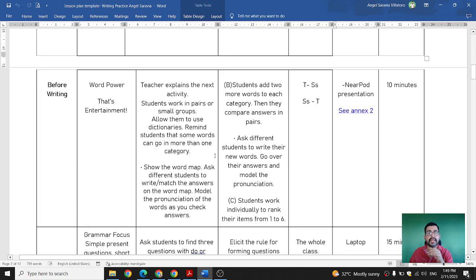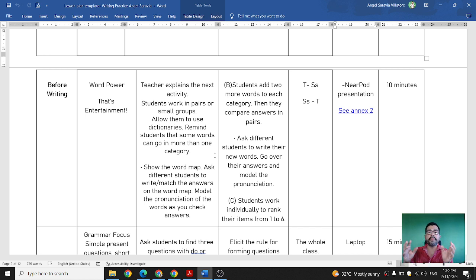So the word power, that's entertainment. As a teacher, I have to explain this activity. They need to work in pairs or small groups, allow them to use dictionaries, and remind the students that some words can go in more than one category. So I need to show them a word map.